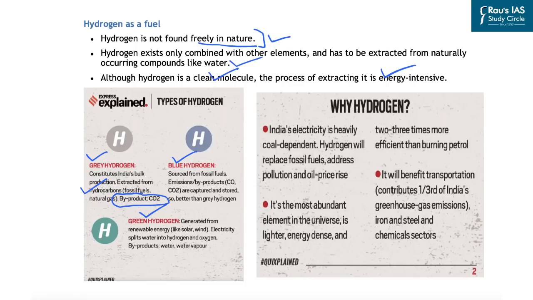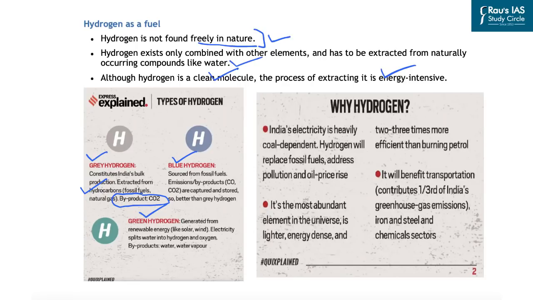Then we have the blue hydrogen. It is sourced from fossil fuels and emissions include carbon dioxide, which are captured and stored. So this is in a way better as compared to the grey hydrogen, because in this case the carbon dioxide or the carbon monoxide that is produced while producing hydrogen as a fuel is stored. That is, it is not emitted into the environment.